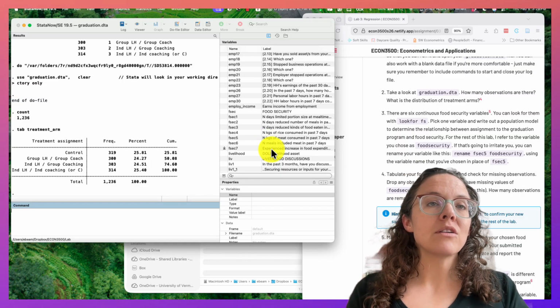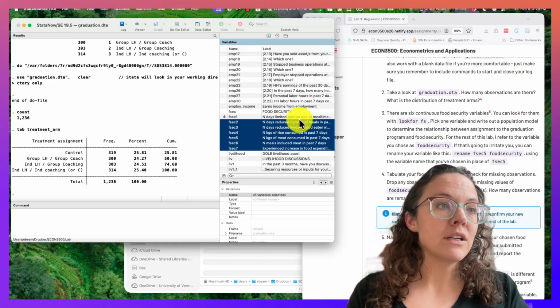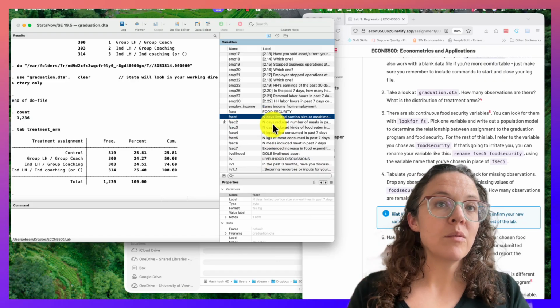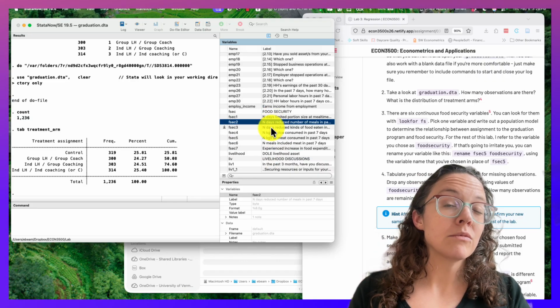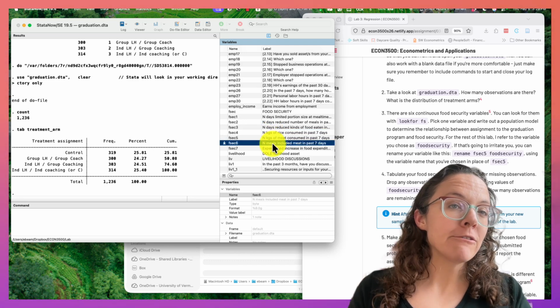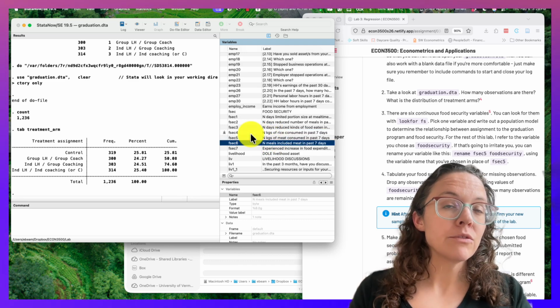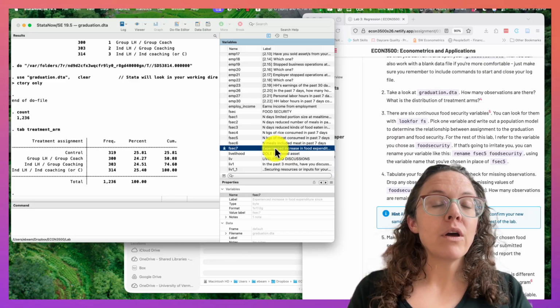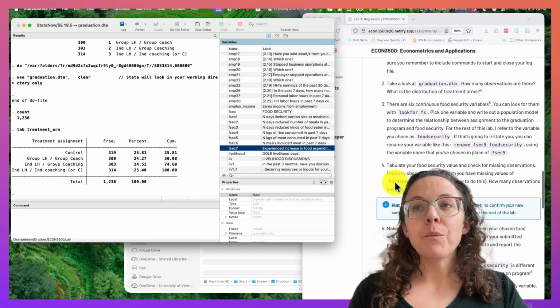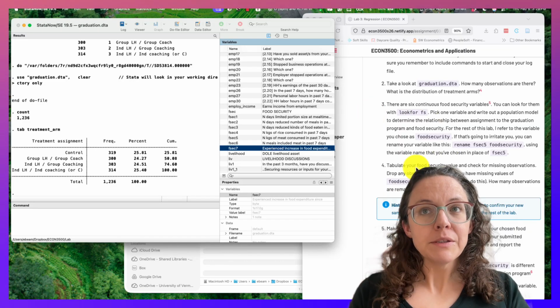Because we were trying to do a really quick phone survey during the pandemic, we were really limited. So we tried to cover the number of days you limited portion size, reduced meals, reduced the kinds of food. We looked at the amount of rice and meat you ate and the number of meals with meat, because meat is going to be a luxury for a lot of folks, and whether their food expenditures went up, mainly due to inflation. So what you're going to do is play with these variables.